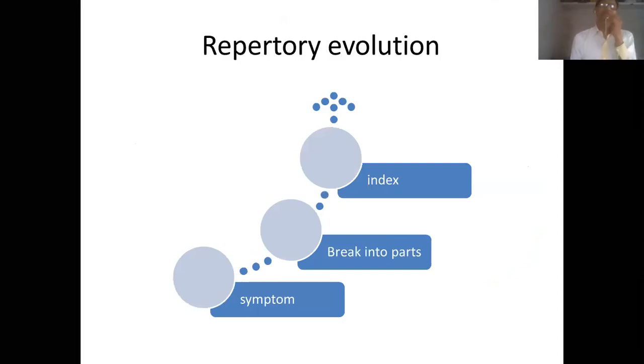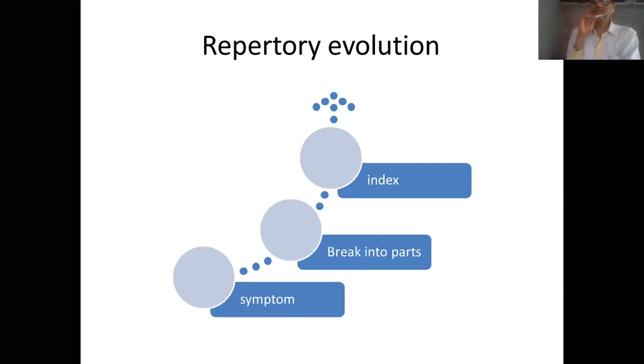We already saw that the symptoms are broken into different parts and then indexed. While indexing the symptoms, certain mechanisms like the alphabetical mechanism and arrangement under various headings are followed. So from the evolution of repertory, from understanding the mechanism of how repertories evolved, it is very clear that it is analytical and mechanical work.